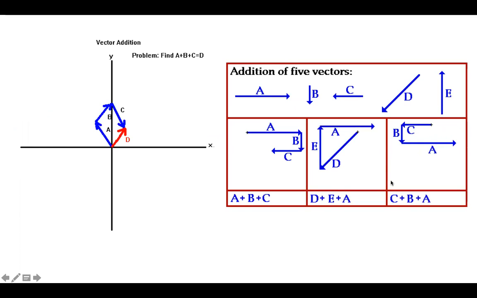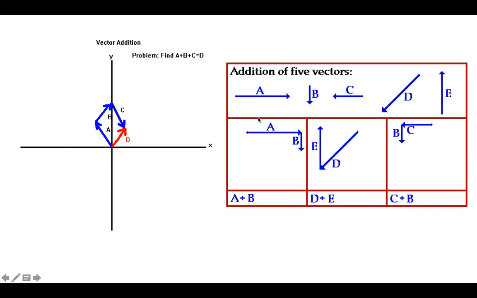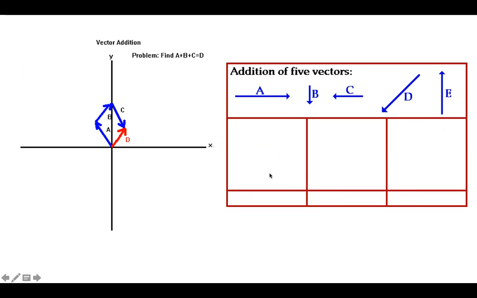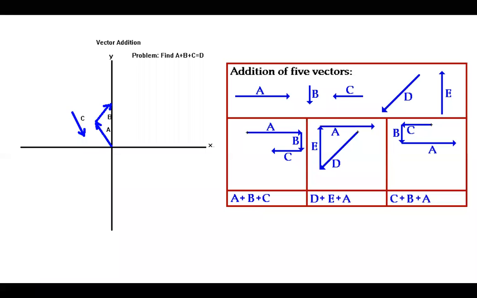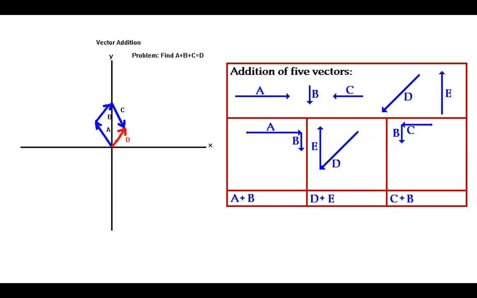So you can see the polygon law of vectors here. Addition of four vectors, three vectors are shown here, and on the right side you will find addition of five vectors. So you can do it in any way. It's not necessary that after A, B should come and after B, C should come. If the order is changed in any way, you will always find the same resultant vector. So order does not affect the resultant vector.